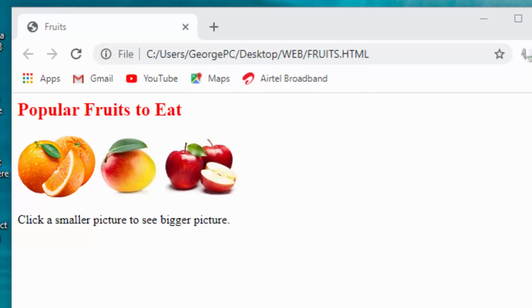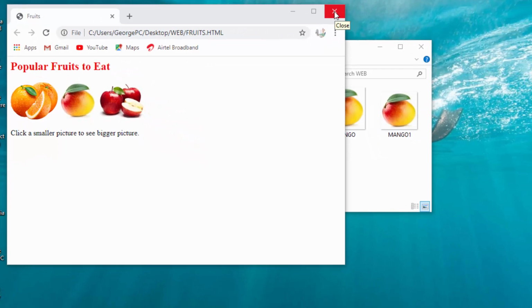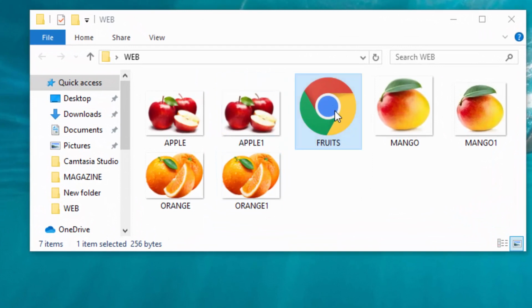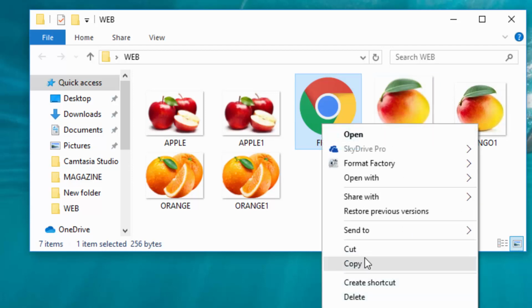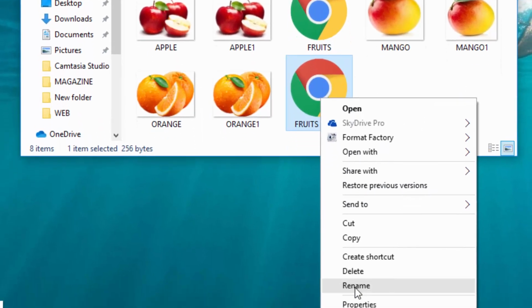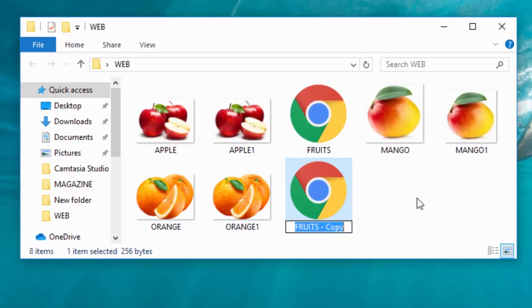So the next thing for me to do, I will close this one. I want to copy this page here and modify it. So I will just come here and choose copy, then paste this, and I will call this mango. Remember, it is still a web page because I copied it from a web page.